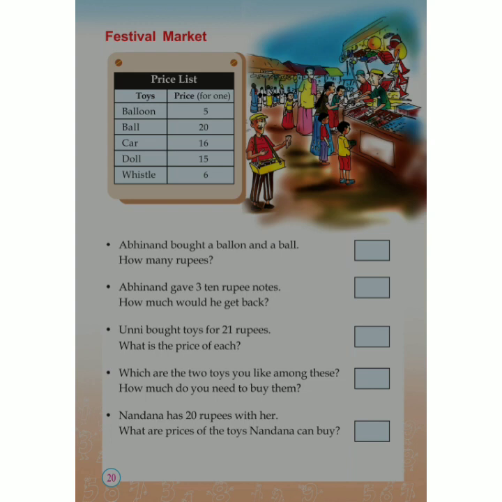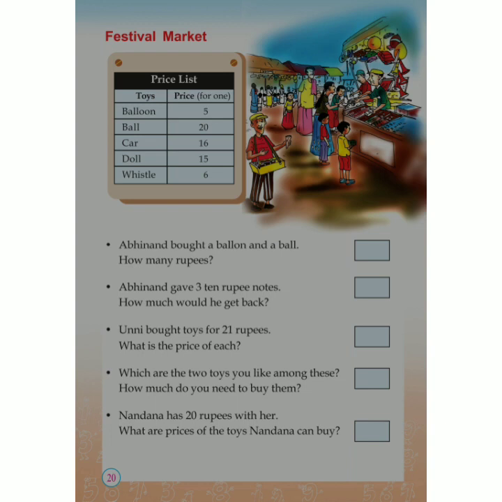Maybe Unni bought a car and a balloon. So it will be 16 plus 5, that is 21. Or he can buy a doll and a whistle. That is 15 plus 6, it is also 21. Isn't it? So you can write anything in that column.